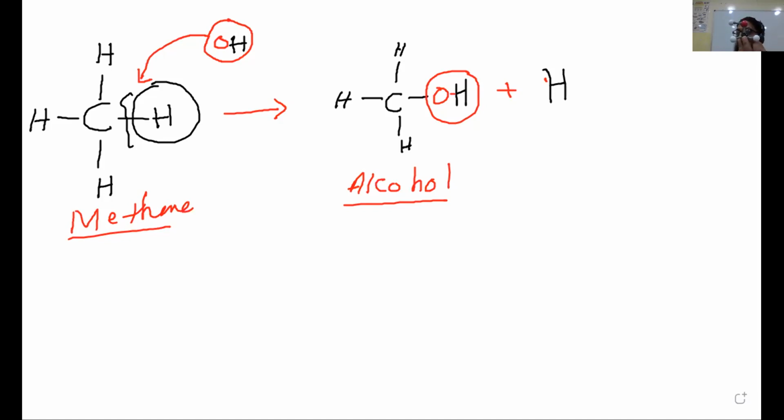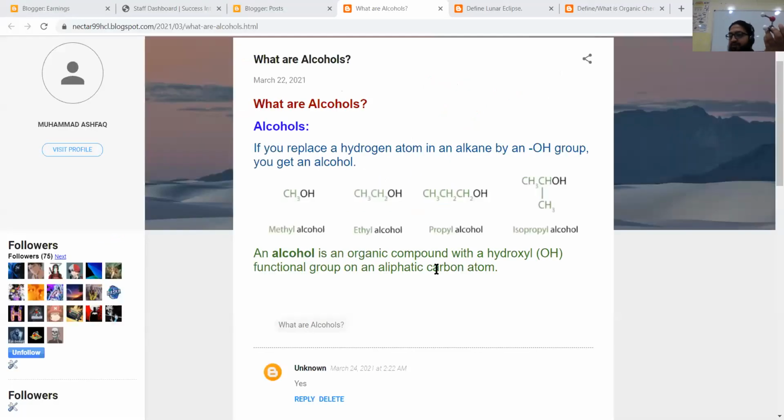Now I'm going to share the blog here. Now this screen is in front of you. For example, this is the first structure, the structure of methyl alcohol. Easy. Now I'm going to show you the second structure, ethyl alcohol. So what is ethyl alcohol? First, you concentrate on the screen.